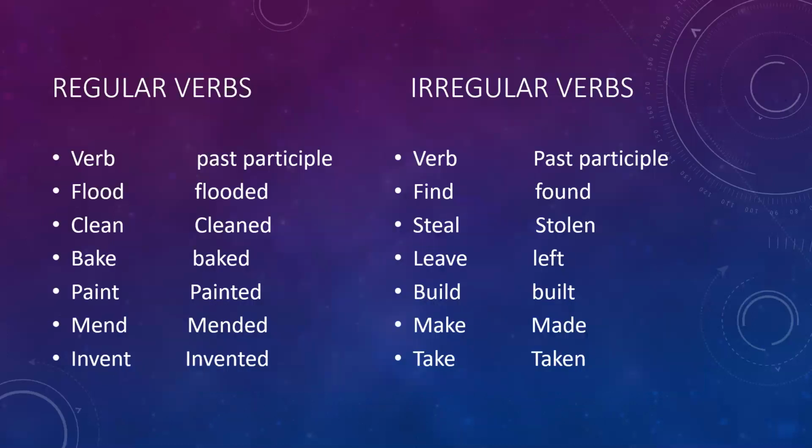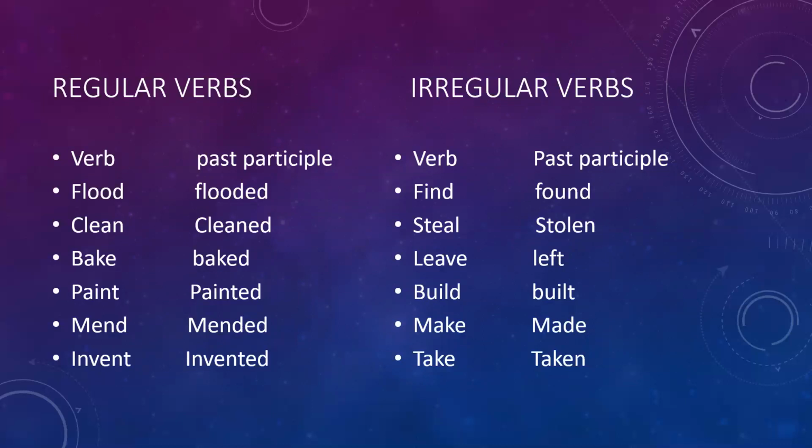2 cars were damaged. 2 cars as a subject, to be helping verb, and damaged, past participle. Now come to the next, regular verbs and irregular verbs. As in the passive sentences, we used past participle form of verb. So you must know what are regular verbs and what are irregular verbs. Now in case of regular verbs, their conjugation follows the same pattern and we make the past participles using ed at the end of base form.